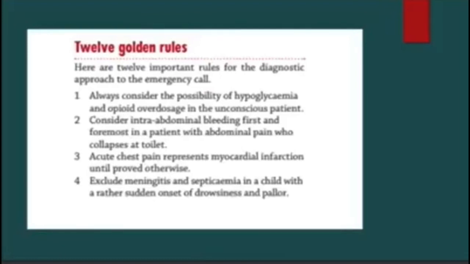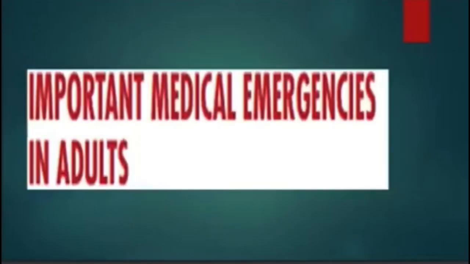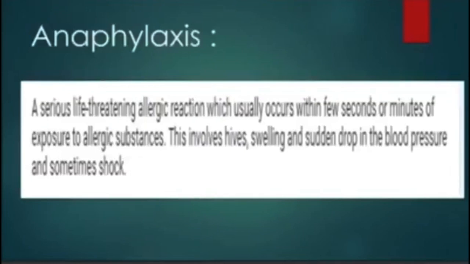Acute chest pain represents myocardial infarction until proved otherwise. Exclude meningitis and septicemia in children. Sudden onset of drowsiness and pallor, consider the possibility of a ruptured intra-abdominal viscus in any person, especially a child with persistent post-traumatic abdominal pain. Always consider the possibility of acute anaphylaxis in patients with past history of allergies. Always consider the possibility of depression in a postpartum woman presenting with undifferentiated illness or problems in coping with the baby. There's anaphylaxis as well.